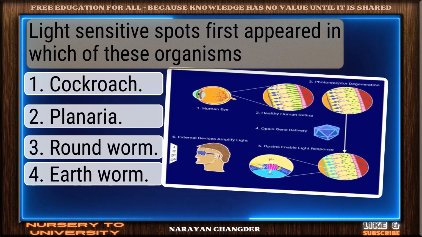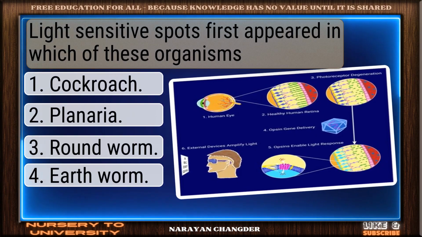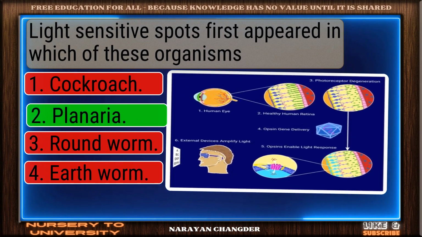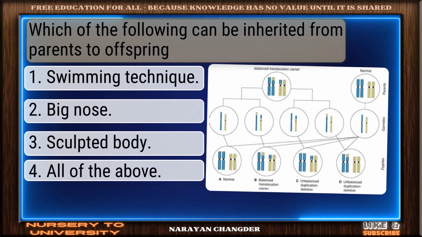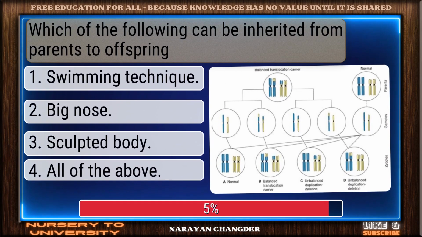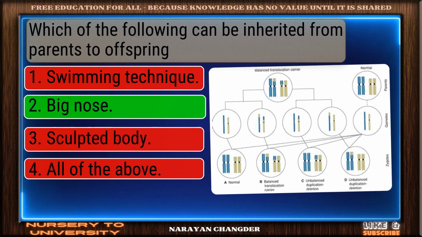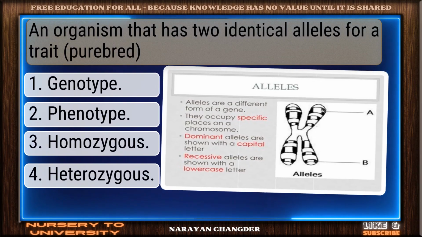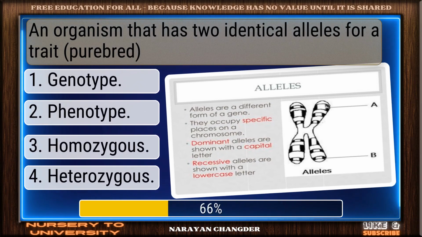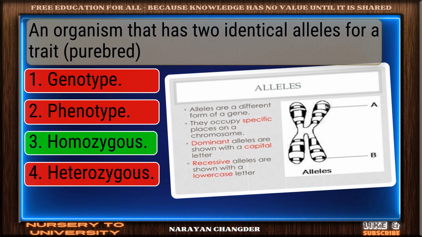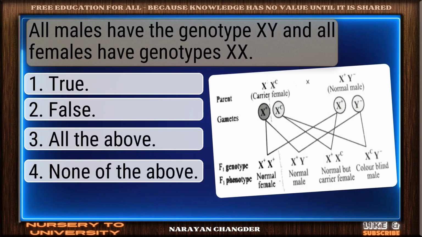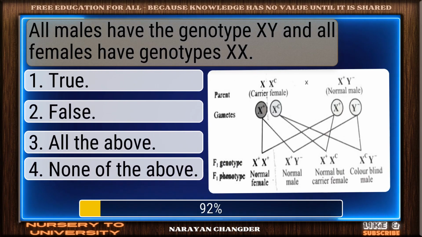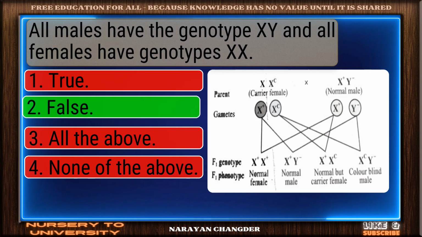Light-sensitive spots first appeared in which of these organisms? Clear logic. Planaria is sound. Which of the following can be inherited from parents to offspring? Sharp thinking. Big nose is right. An organism that has 2 identical alleles for a trait... Exactly. Homozygous makes sense. All males have the genotype XY and all females have genotypes XX. Perfect. False is the one.